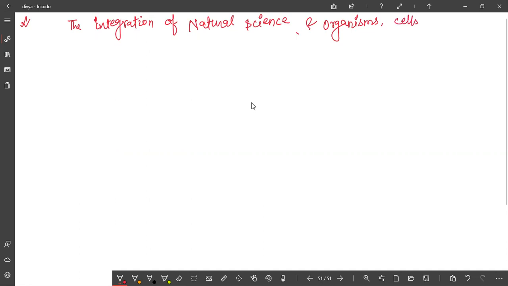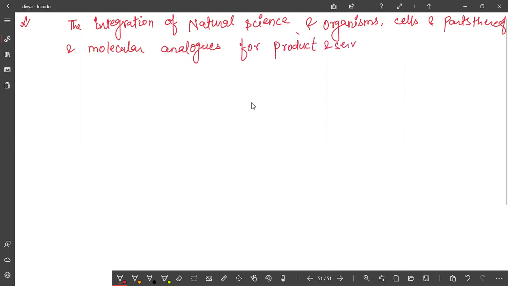Cells and parts thereof. It is "parts thereof" because it is European language. And molecular analogs for products and services. So this is the simple definition.